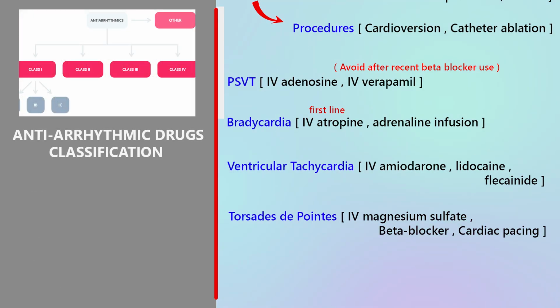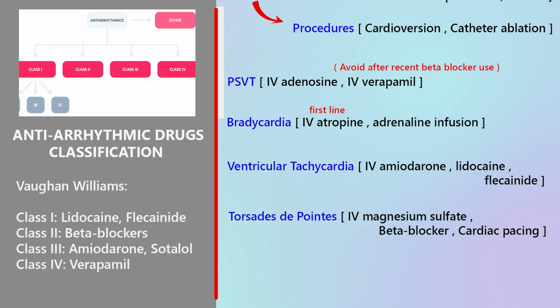Anti-arrhythmic drugs classification. Now the exam-friendly part, the Vaughan-Williams classification. Class 1, sodium channel blockers, lidocaine, flecainide. Class 2, beta blockers. Class 3, potassium channel blockers, amiodarone, sotalol. Class 4, calcium channel blockers, verapamil. Important safety notes. Let me say this clearly. Anti-arrhythmic drugs can be pro-arrhythmic. Hypokalemia increases this risk. Always correct electrolytes first.